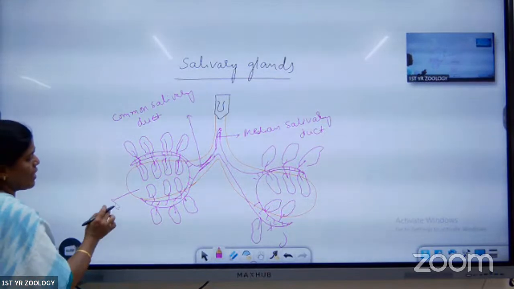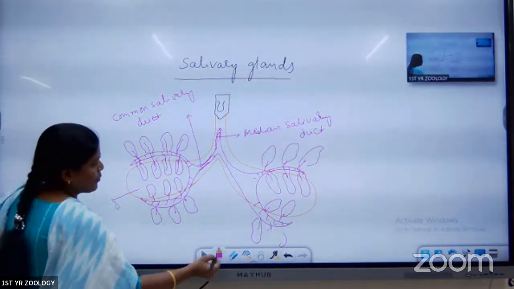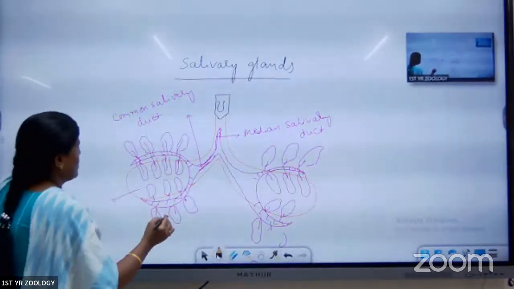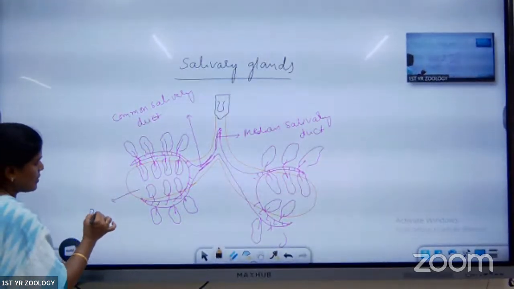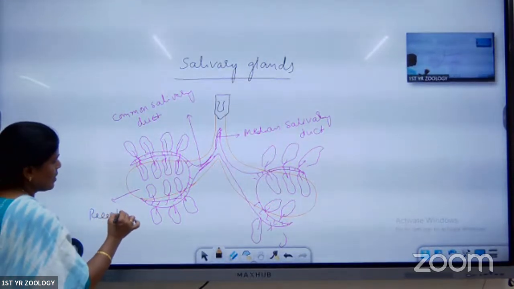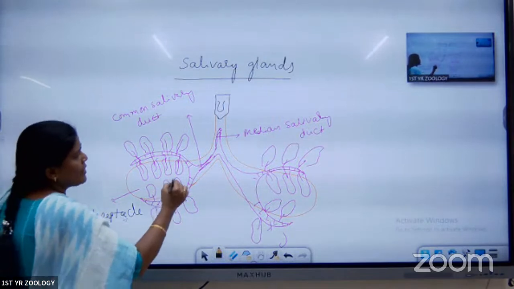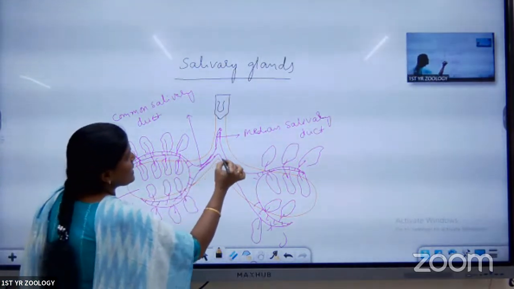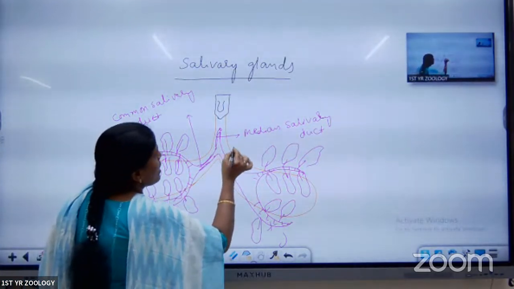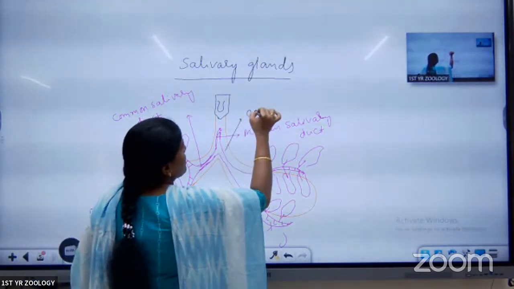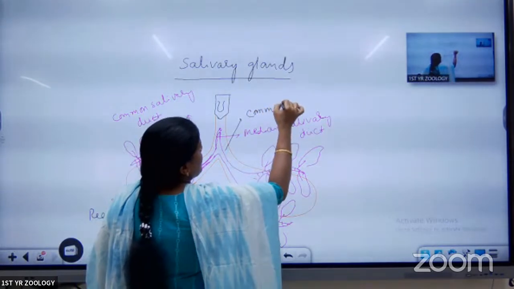These are called the receptacles, bag-like structures for the storage of saliva. These receptacles open into the common receptacular duct.